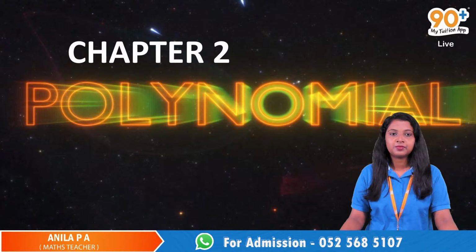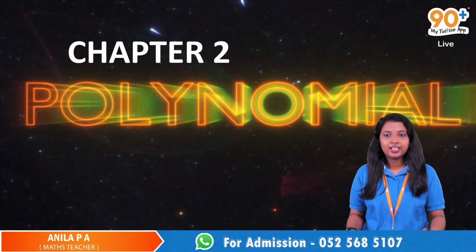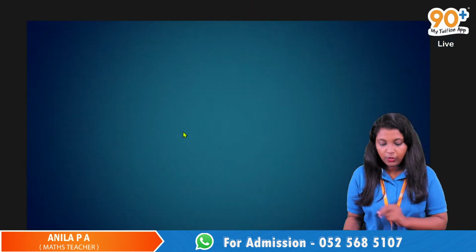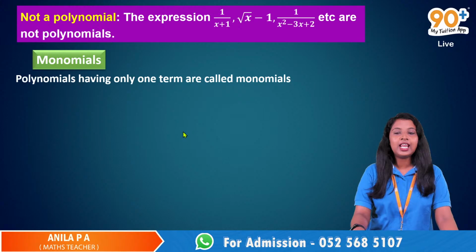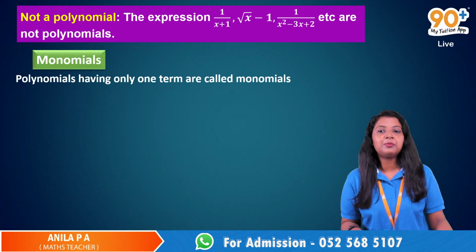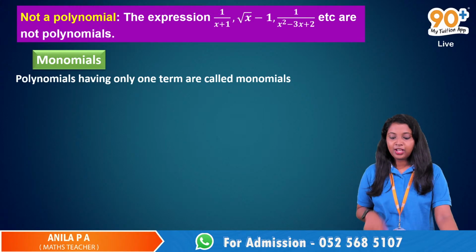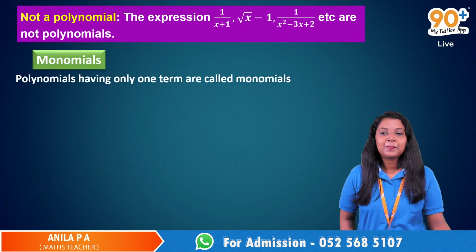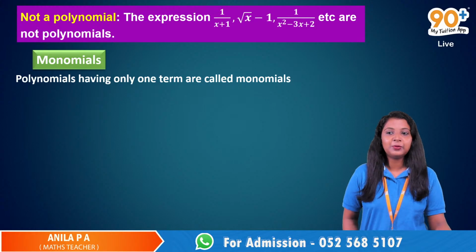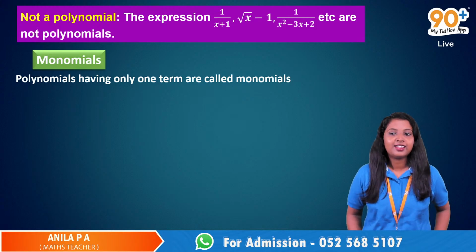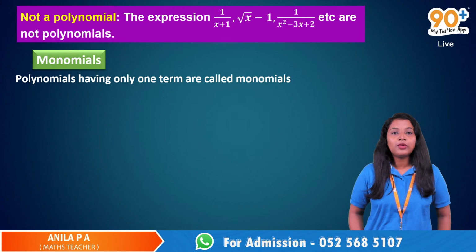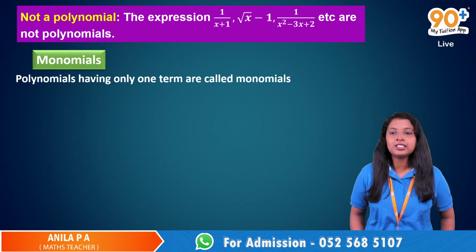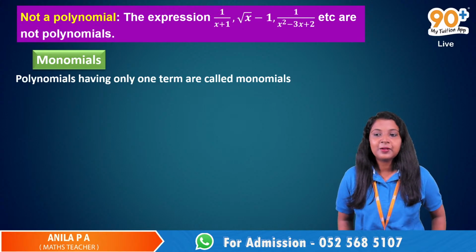Ma'am, basically one term or one expression is a monomial. Yes, a polynomial having only one term is known as a monomial. And what about polynomials with 2 terms? Can you please unmute? Polynomials having 2 terms, they are known as?